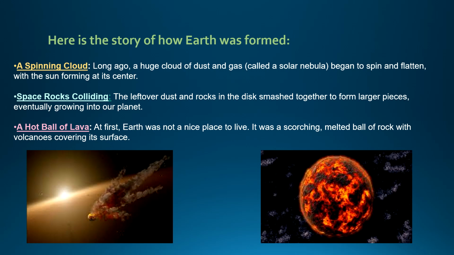They are very hot or very cold. We will discuss in an upcoming video why the other planets are not suitable for living organisms. So friends, this is what makes the earth different from other planets and suitable for living beings.